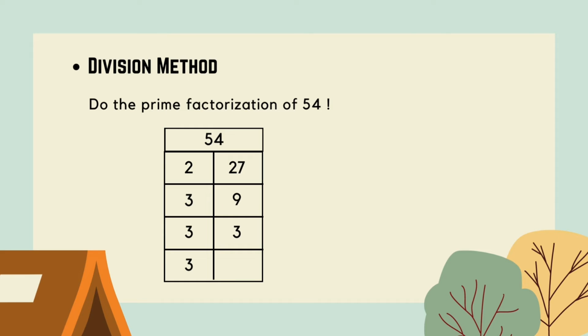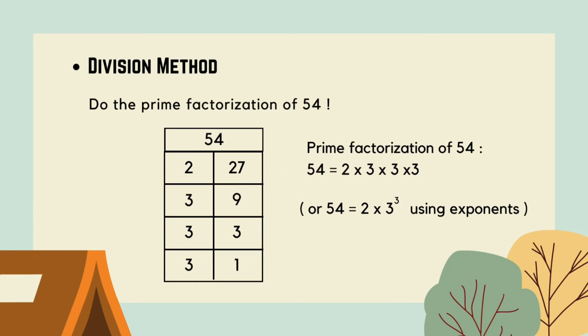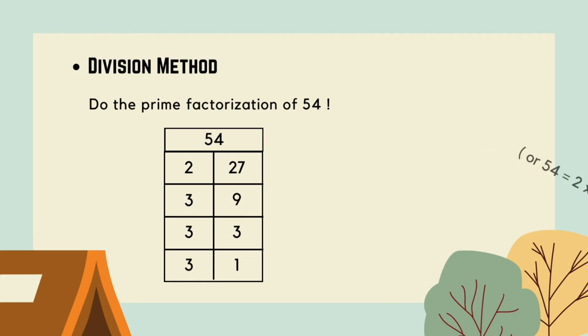So if 3 is divided by 3, then the quotient is 1. So we get the answer: the prime factorization of 54 is equal to 2 times 3 times 3 times 3, or we can write it as 2 times 3 to the third by using exponent. It will give the same answer as the factor tree method.